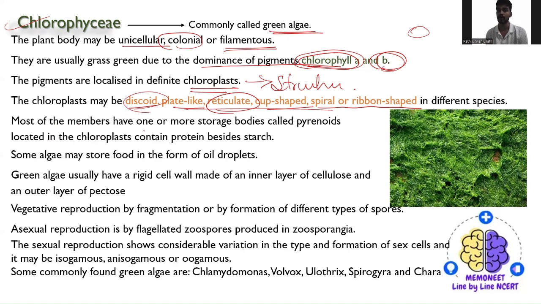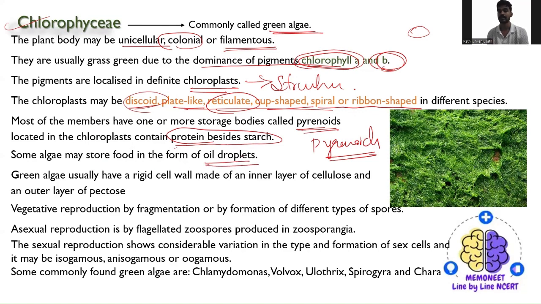Most members of these green algae will have one or more storage bodies. What are storage bodies? Where the chloroplast is located, there it contains a protein, besides starch, and that body where the storage happens is called pyrenoids. Clear? Pyrenoids. Some algae may also store food in the form of oil droplets.